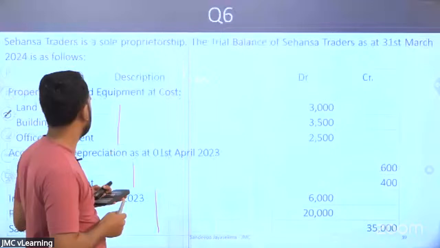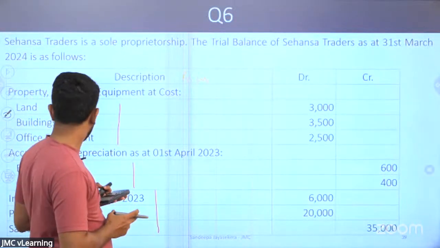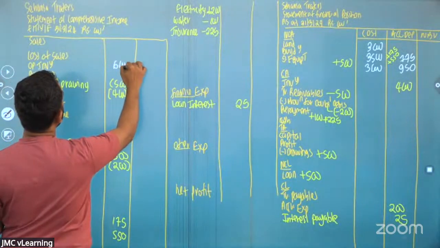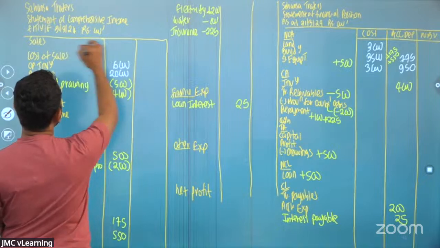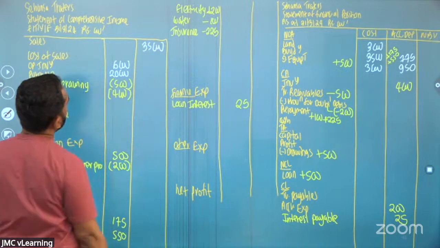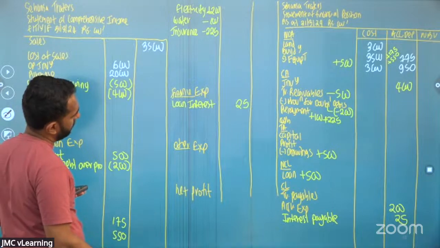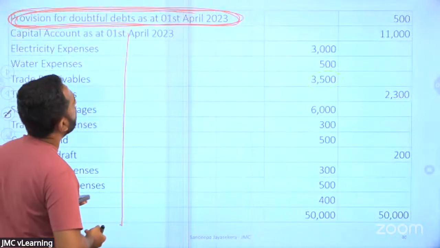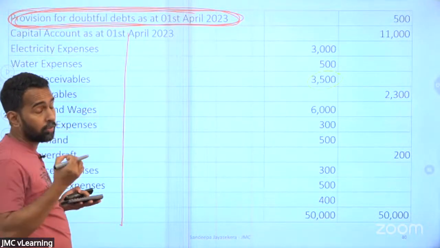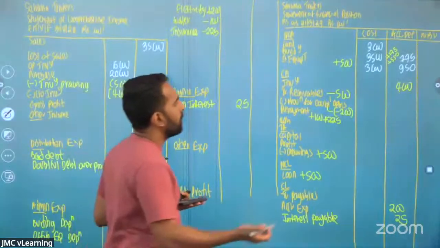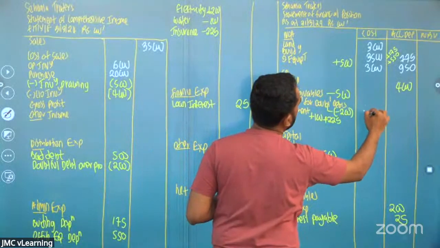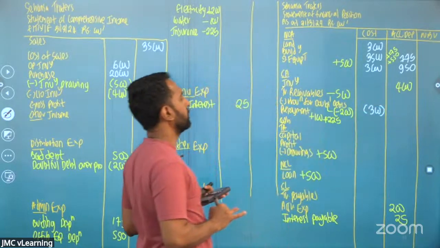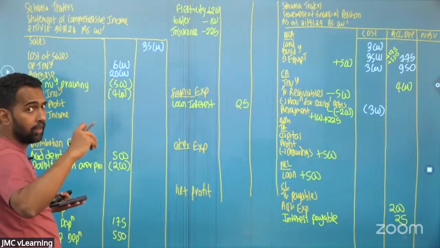Right. Next item. Opening inventory 6,000, purchases 20,000, sales 35,000. Okay. So this side done. Next side. Provision for doubtful debts 500. 500 minus 200, 300. We had 500, we remove 200.